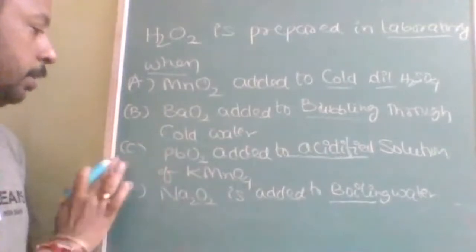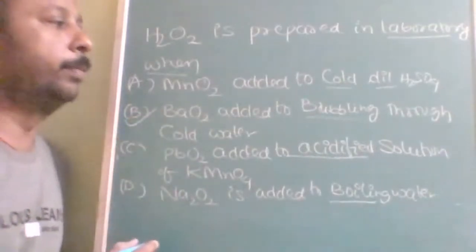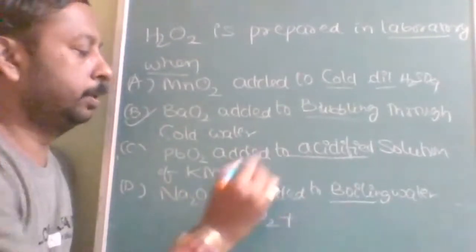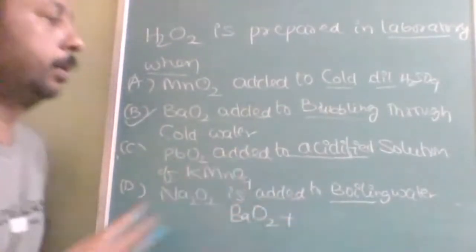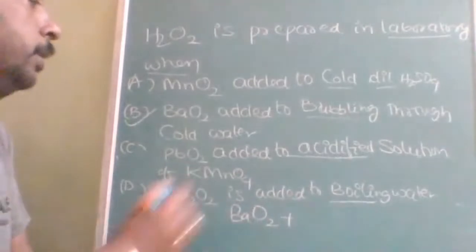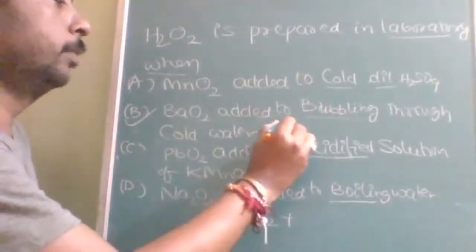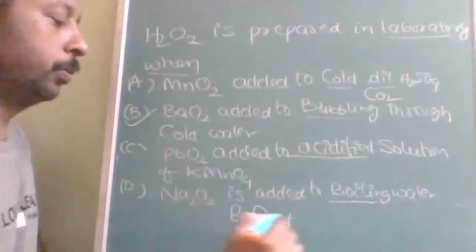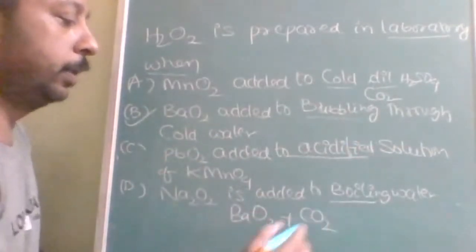Sorry, B. BaO2 when bubbled through the cold water with CO2. Okay, bubbling CO2 through the cold water, then it reacts with CO2.